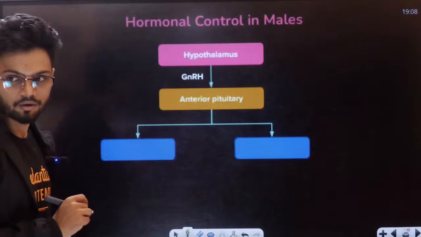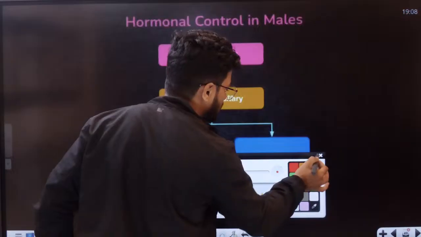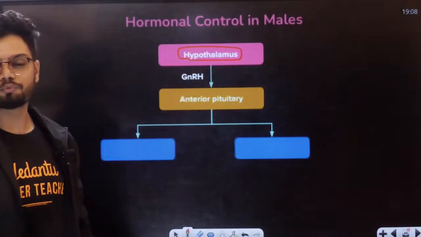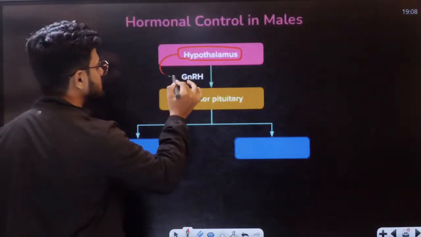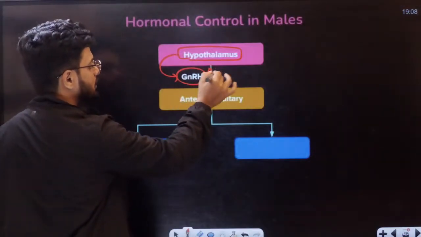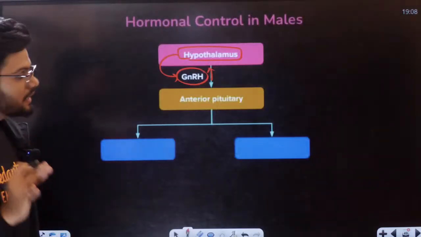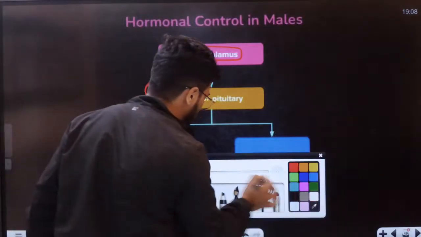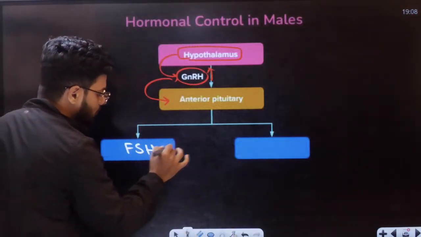Okay. Now, I want all of you to understand, students, there is hormonal control. How does it happen here? There is something called the hypothalamus, all of you know. From the hypothalamus, during puberty, there is a signal and the hypothalamus increases GnRH. There is an increase in GnRH. This GnRH will act on the anterior pituitary. From the anterior pituitary, it will act through FSH and LH.